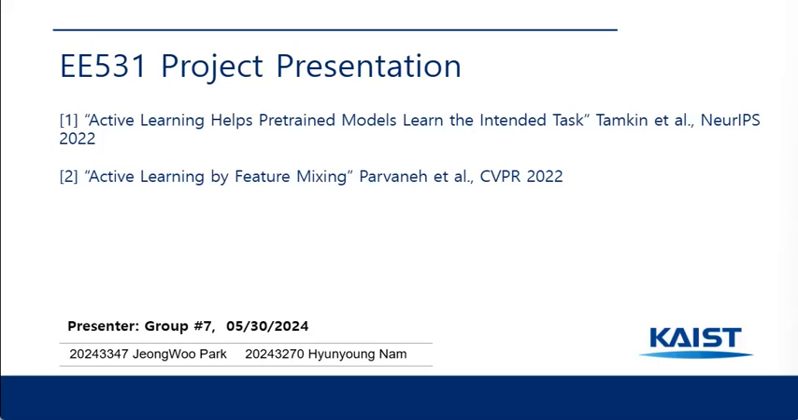The first one is titled Active Learning Helps Pre-trained Models Learn the Intended Task, which was accepted at NeurIPS in 2022, and we will call this Paper 1. The second paper, Active Learning by Feature Mixing, was accepted at CVPR in 2022, and we will call this Paper 2.